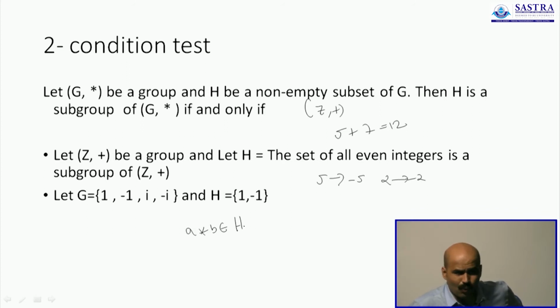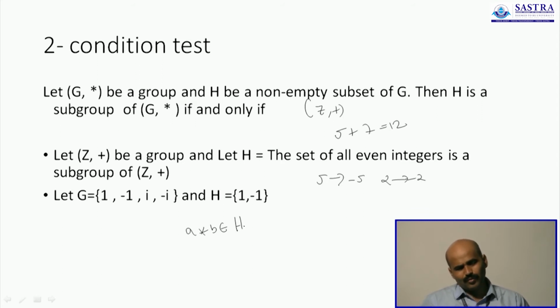Now clearly 1 and minus 1 is closed, and clearly 1 is its own inverse, so it is part of the subset. Minus 1 is its own inverse, that is also part of the subset. So the first condition is satisfied, the second condition is satisfied. Now 1 and minus 1 will together form a subgroup of (G, star).